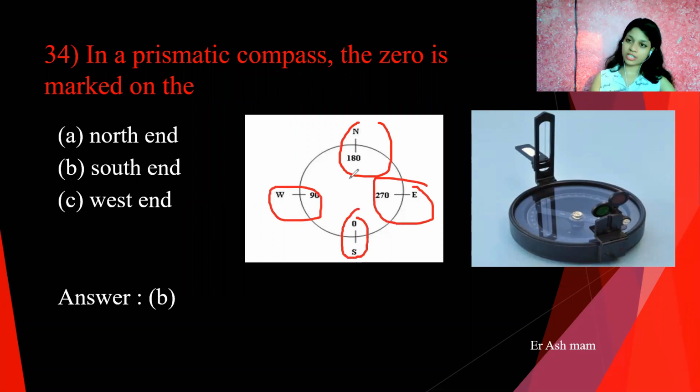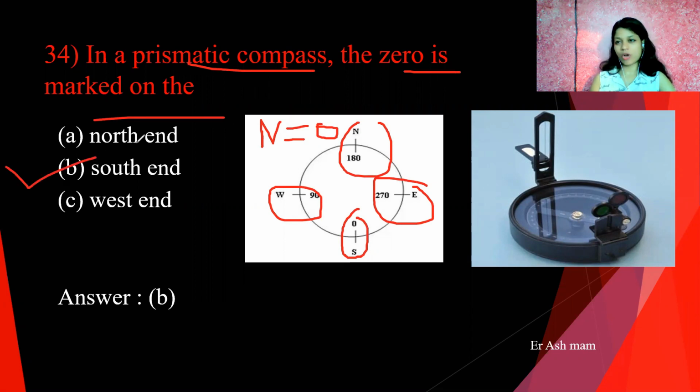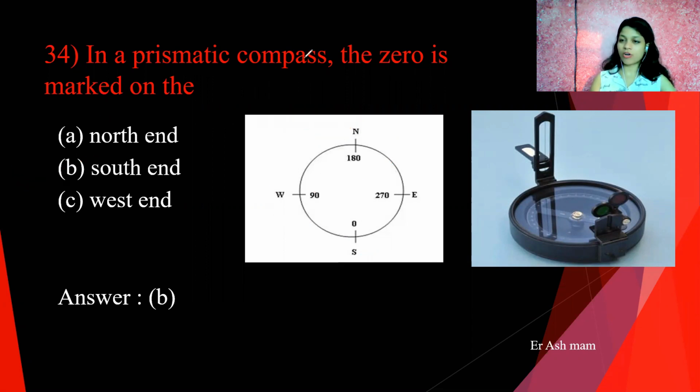Generally in a survey compass, or in calculating whole circle bearing, we consider north equal to 0. But in the prismatic compass, 0 is marked on the south end. All values are marked on opposite sides in the case of a prismatic compass, because the prismatic compass shows the reading of opposite readings at this side. That's fine.